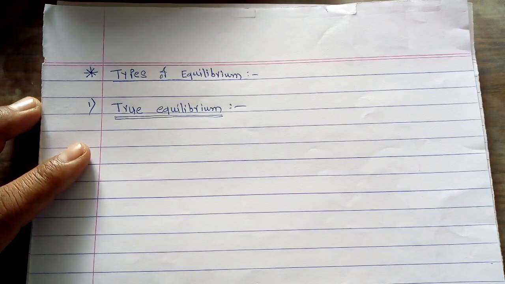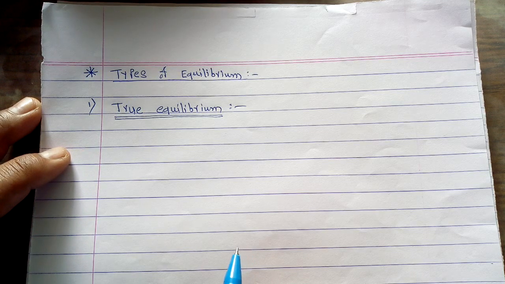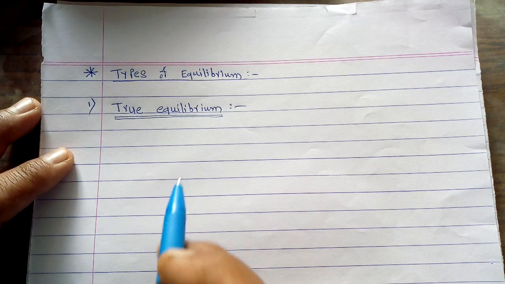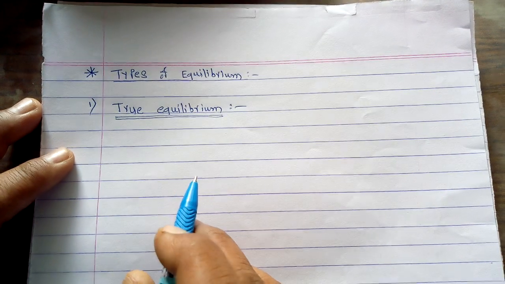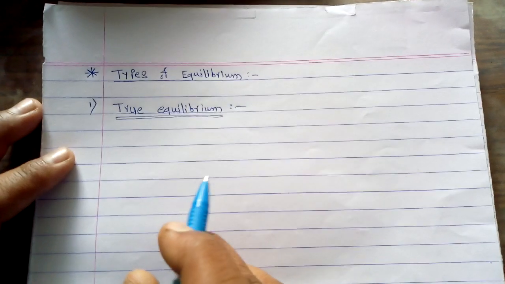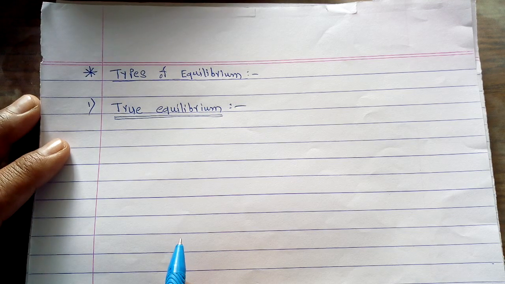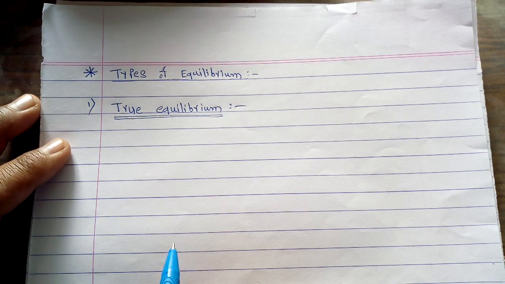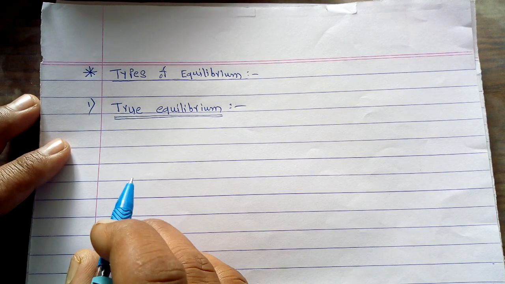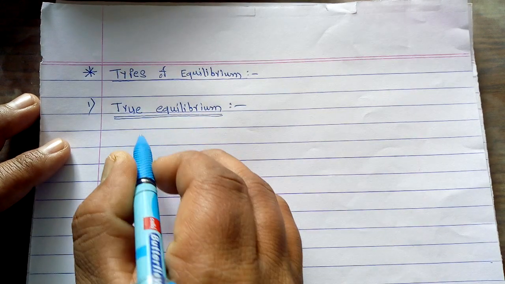Now, what is meant by this true equilibrium? For this purpose, we have to take into consideration some simple examples from our day-to-day life. First of all, we have to consider a system containing ice.